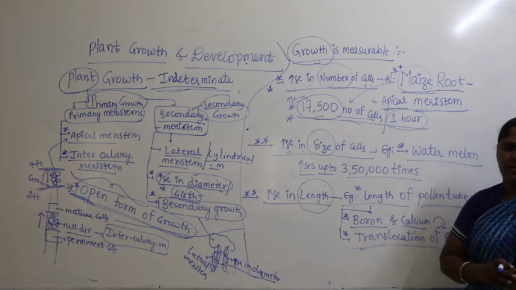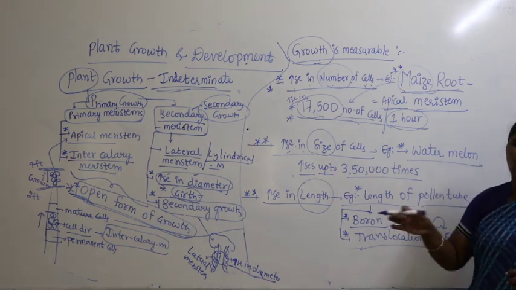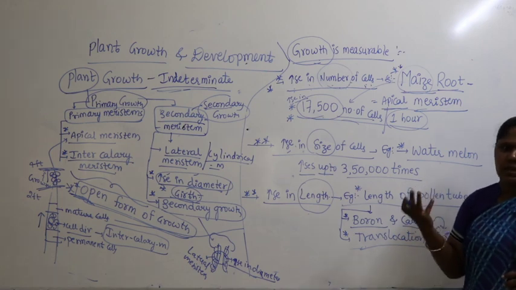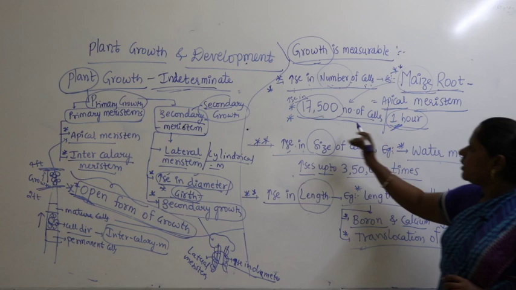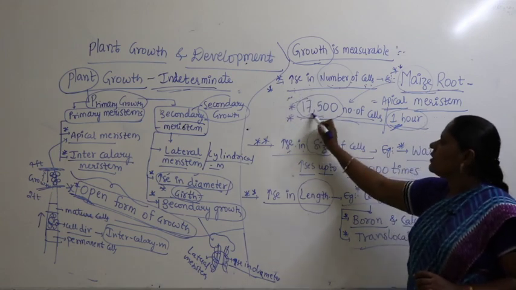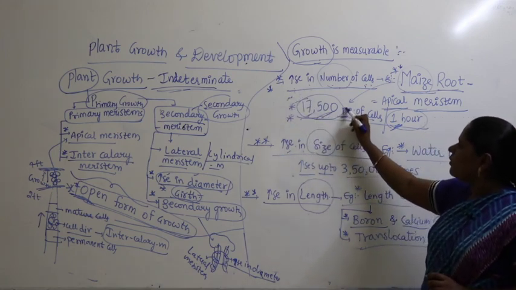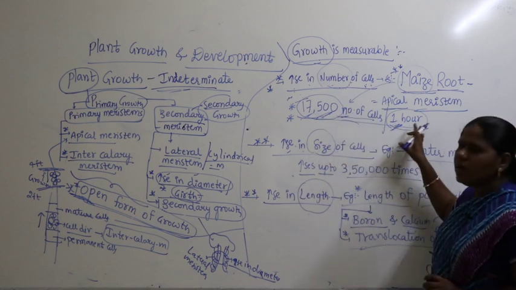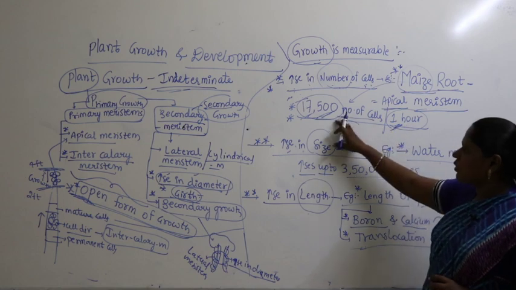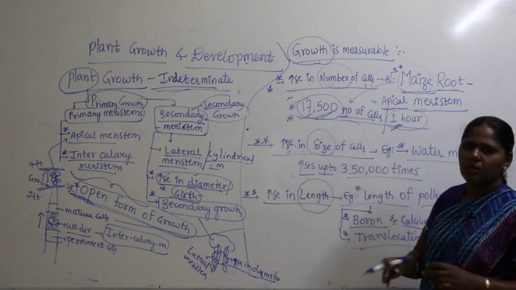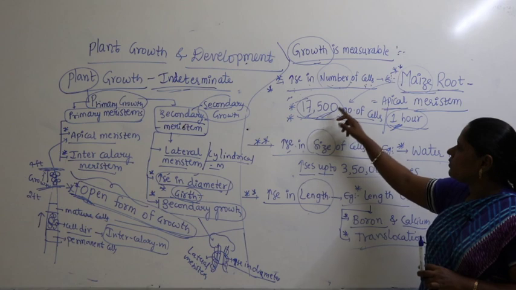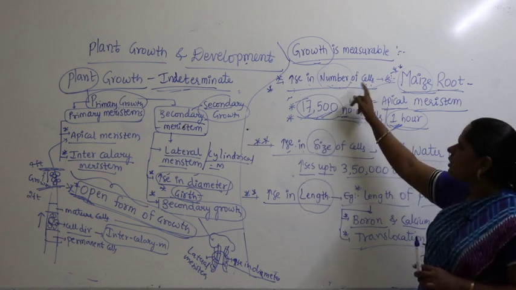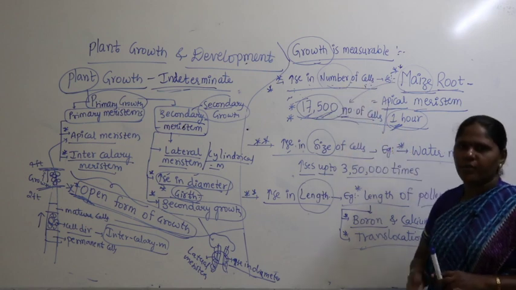Within 1 hour, when the maize plant has all nutrients and all conditions are favorable, when active growth is taking place, you can see the formation of 17,500 cells. So here the number of cells is increasing per hour. How do you refer to the growth? For every 1 hour there is a formation of 17,500. So this is a good example for defining growth in terms of cell number.